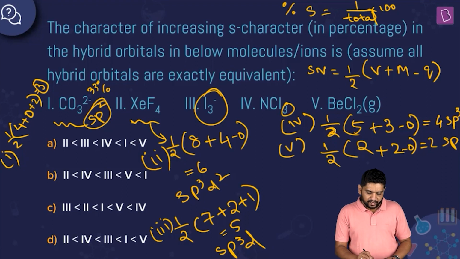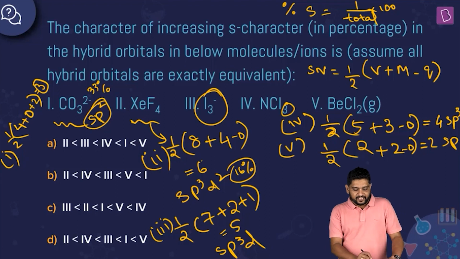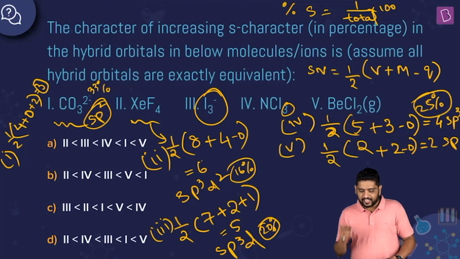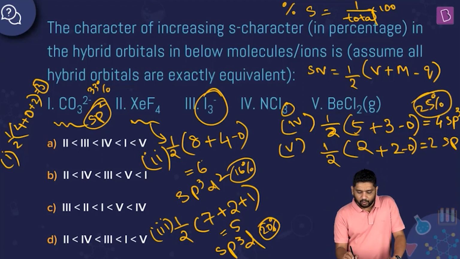In XeF4, I have 6 orbitals, right? So 100 by 6, 16% or something is what I can think of. And in sp3d, I have 5 orbitals, so 100 by 5, 20% is what I'm going to see here. And in sp3, there are 4 orbitals, so 100 by 4, 25% S character. And in sp, there are 2 orbitals in all, so 100 by 2, 50% S character is what I'm going to see. So what is the least I'm seeing?